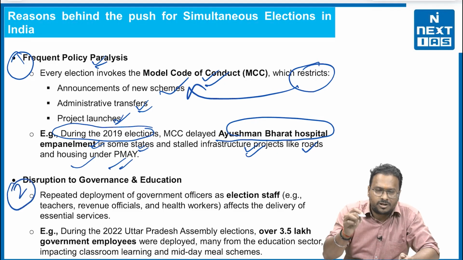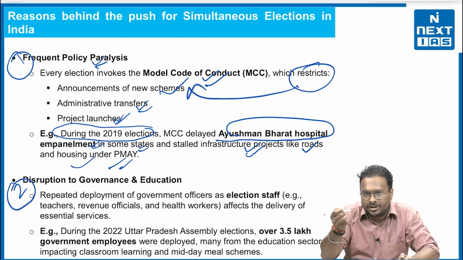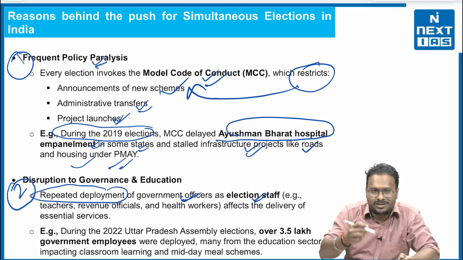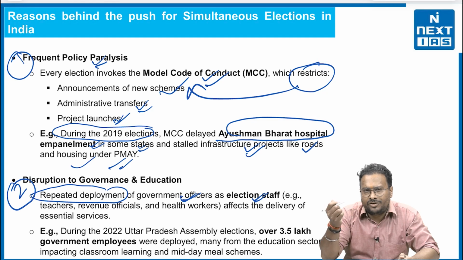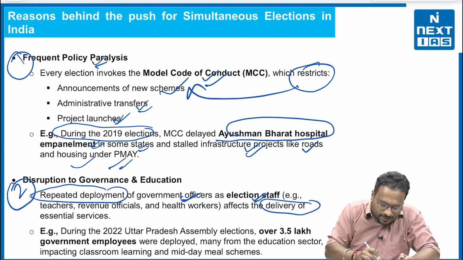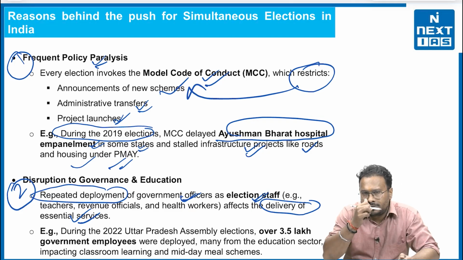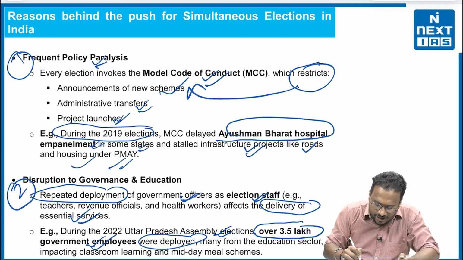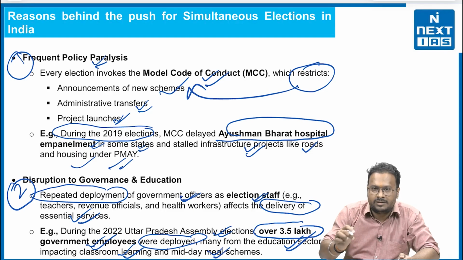Second, disruption to governance and education as well. How? The repeated deployment of government officers as election staff, for example teachers, revenue officers, different Group A officers, Group B officers, affects the delivery of essential services. For example, during the 2022 Uttar Pradesh Assembly elections, over 3.5 lakh government employees were deployed, many from the education sector, impacting classroom learning and midday meal schemes as well.